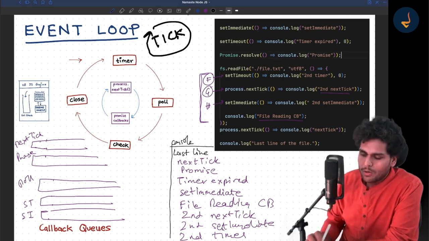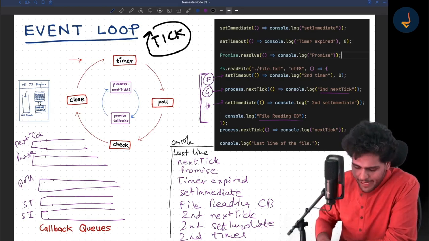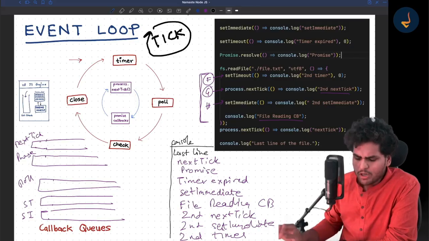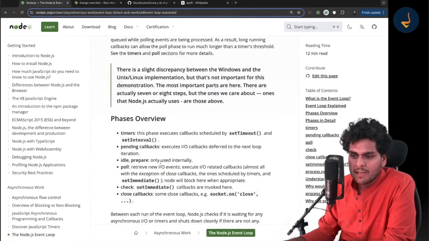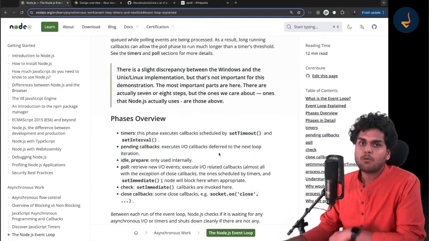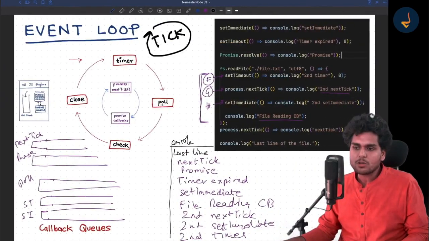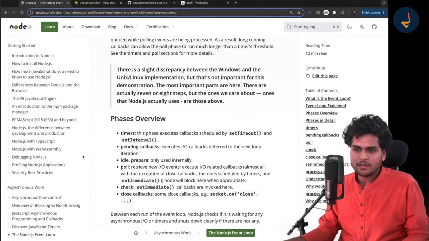Got it? So now if you read the documentation, it will make sense. "Executes IO callback deferred to the next loop iteration." So whatever callbacks are deferred to the next loop iteration, that will happen in this phase. Okay, in the next tick, sorry, next loop iteration.